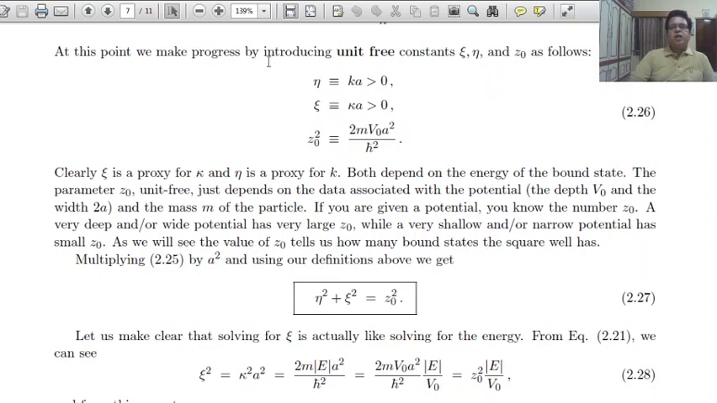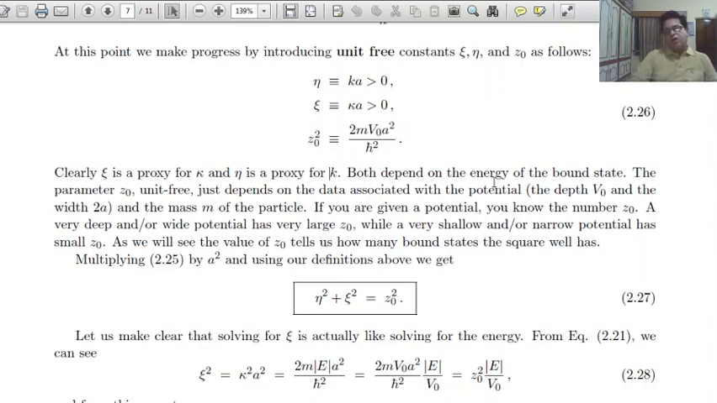At this point, we make progress by introducing unit-free constants xi and eta, and z0, as eta equals k a greater than 0, xi equals kappa a greater than 0, and z0 square equals twice m V0 a square over h bar square. Here, xi is a proxy for kappa and eta is a proxy for k.